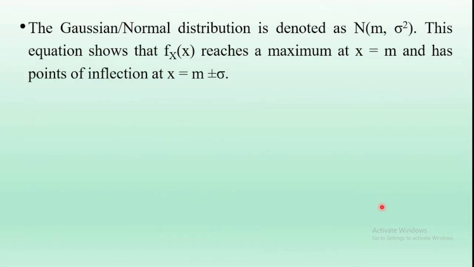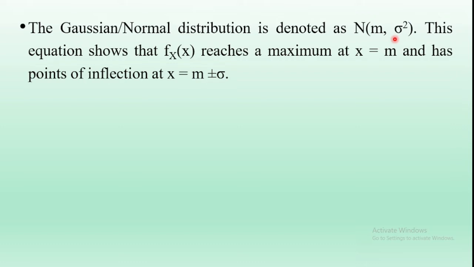The Gaussian distribution or the normal distribution is denoted as N(m, sigma square). m is the mean value of the random variable and sigma square is the variance of the random variable.